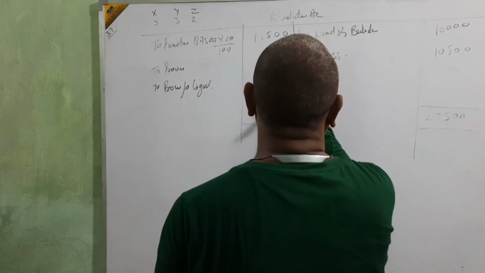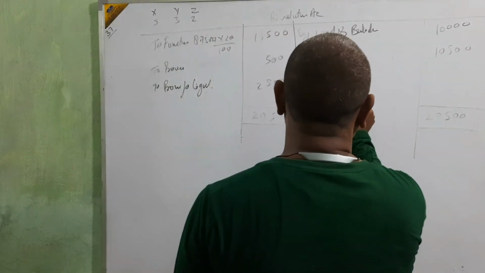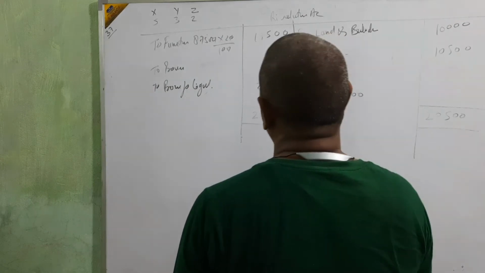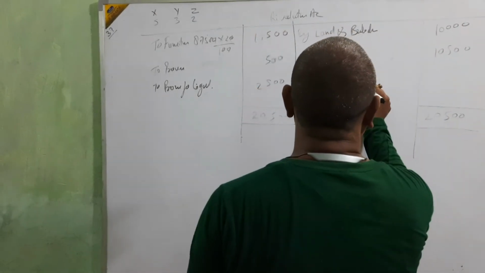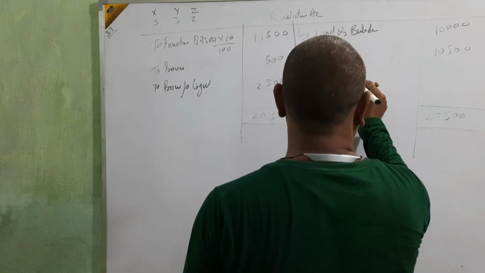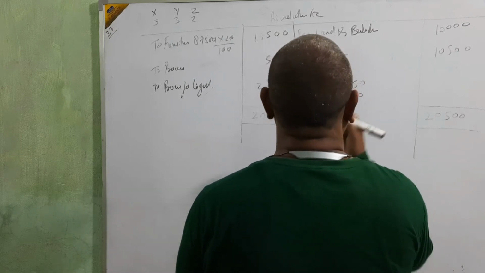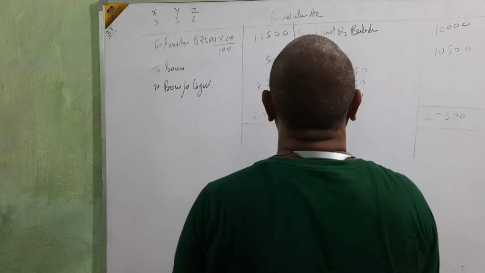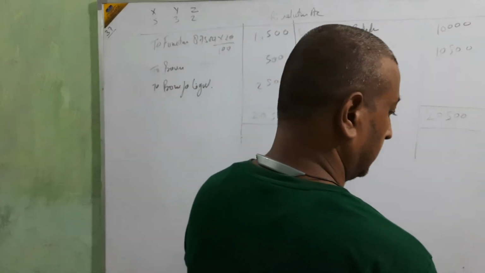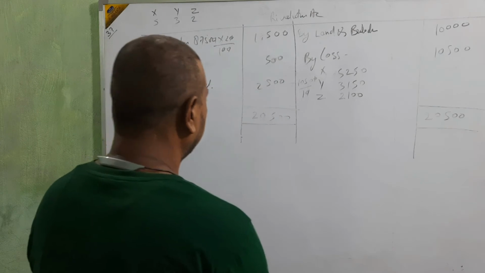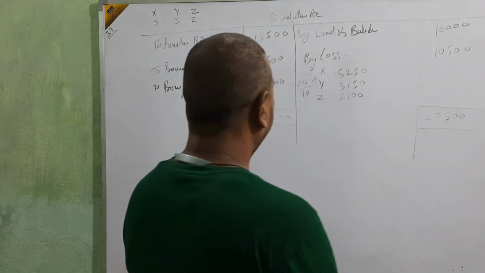5:3:2. 10,500 divided by 10 is 1,050. Times 5 is 5,250, times 3 is 3,150, and times 2 is 2,100. Okay? Clear? Is it clear, beta?